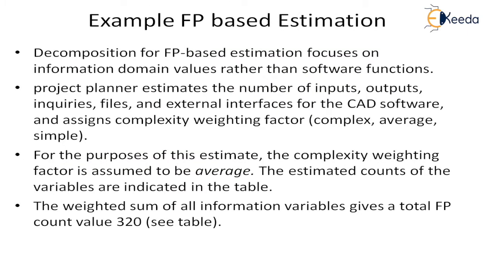So let's look at the same example. For the purpose, we are taking the CAD software. The project planner estimates the number of inputs, outputs, queries, files, and external interfaces, and assigns a complexity weighting factor: complex, average, simple. For the purpose of this estimate, the complexity weighting factor is assumed to be average. Because it's an example we are showing, but in real facts, you have to take all three. But here, let us say everything is average, because we have to associate the weights to it.